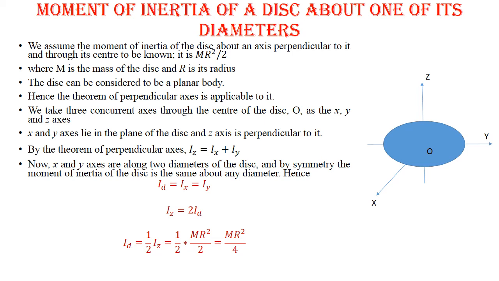If we put the value of Iz, that is mr square by 2, we have Id equal to mr square by 4. Means the moment of inertia of the disc about the diameter is mr square by 4.